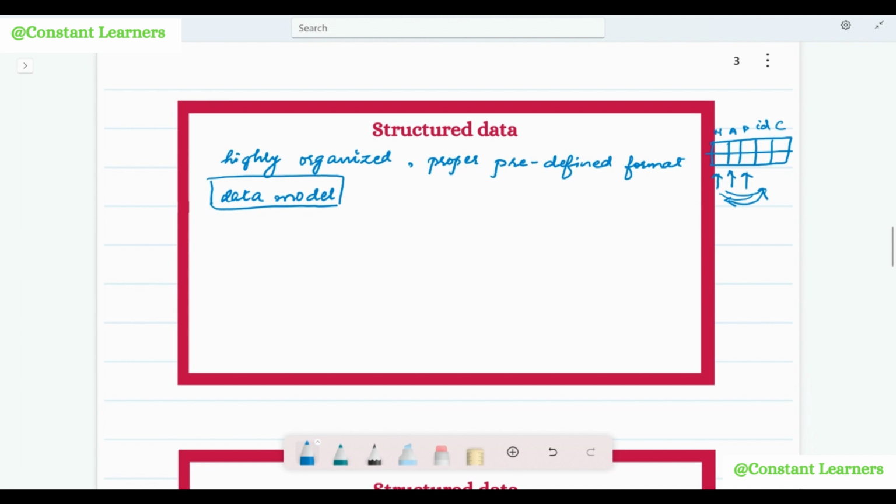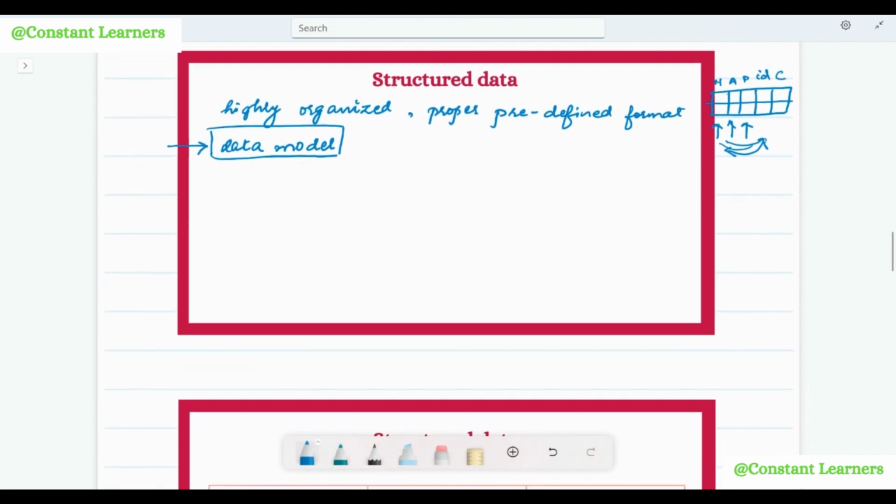I have a video on data models also, why we require a data model, that was also explained in that video. I will link that video above. But for now, you have to remember that structured data, since it is highly organized in a predefined format, can be stored in the data models. All right, that is, structured data is stored in tabular format. Tabular format means what? Tabular, that means in tables.